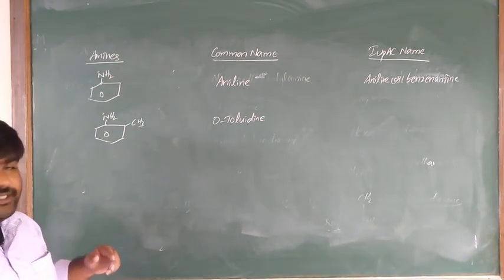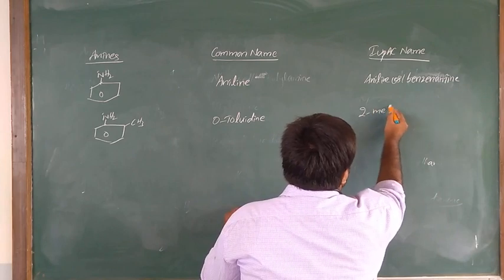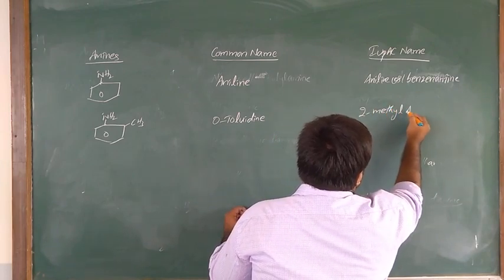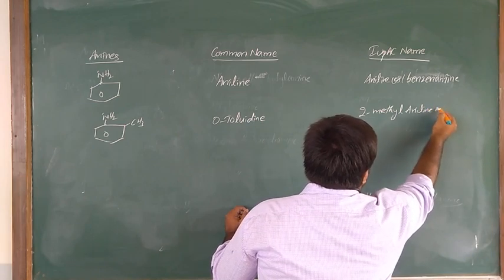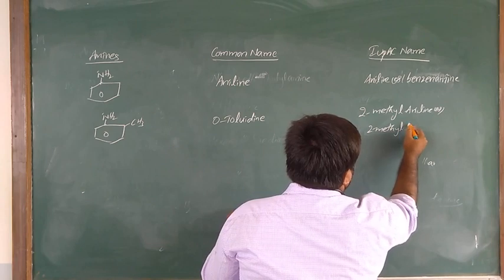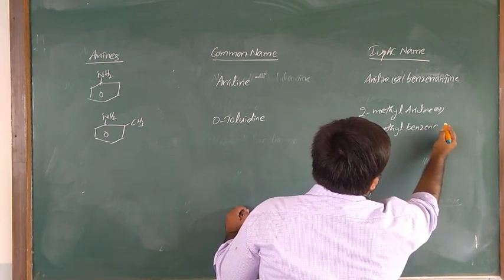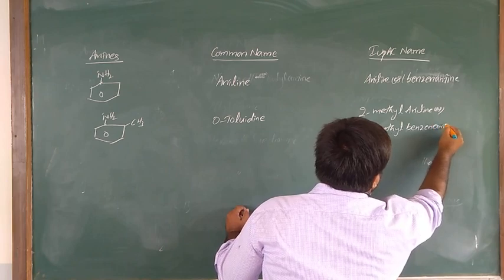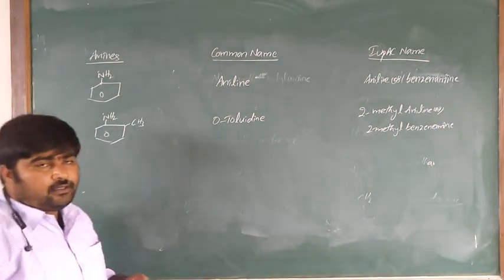In IUPAC it is 2-methylaniline or 2-methylbenzenamine. Is it clear?